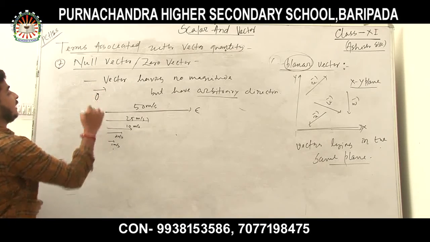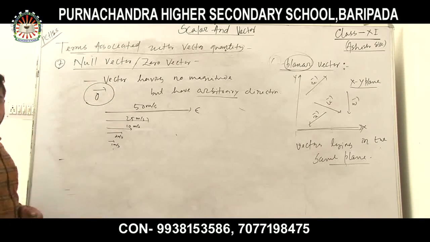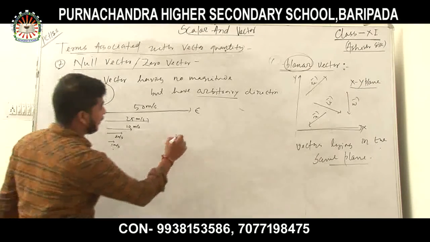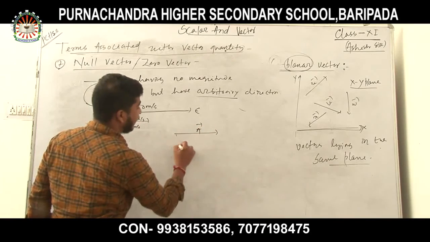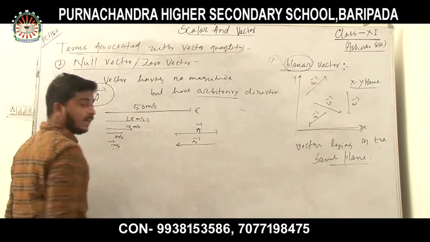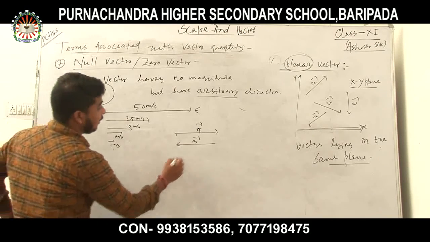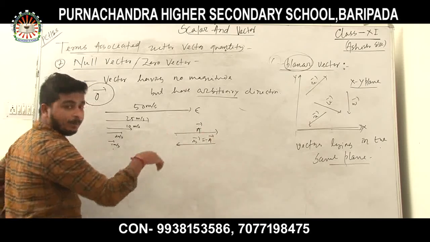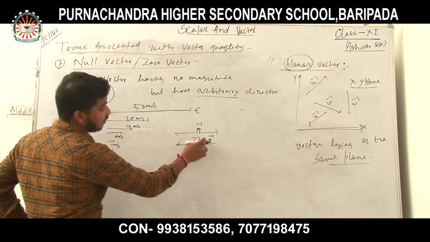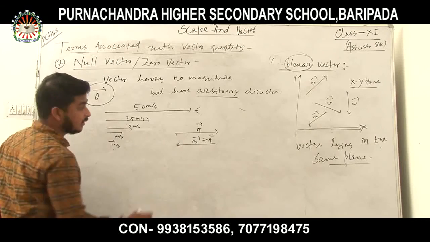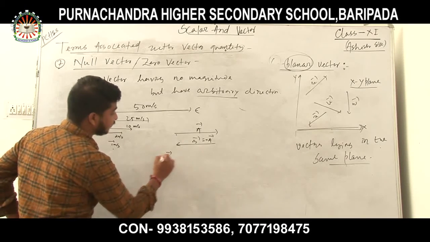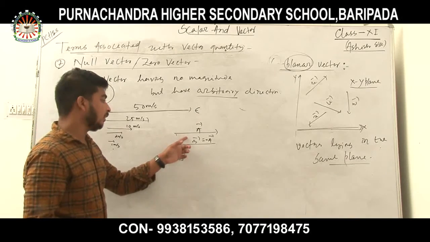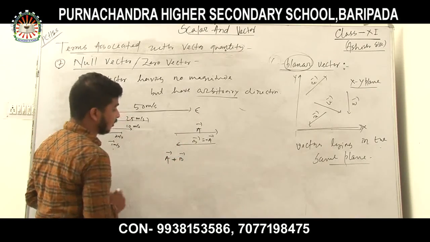This is represented like this, zero vector. Now look at negative vectors. Suppose this is A vector and this is B vector. These are negative vectors. B vector is equal to minus A vector, because they have the same magnitude but opposite direction. For the opposite direction I have put a negative sign here. Suppose I want to add A vector plus B vector, what will happen?